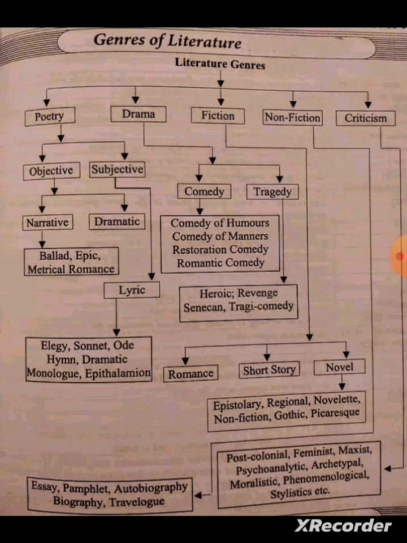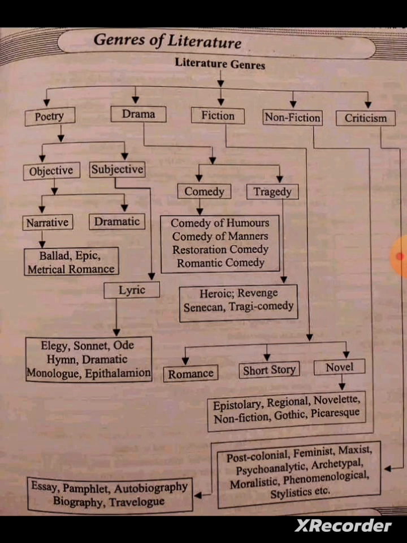Then we focus on criticism. Literature contains majorly 4 kinds, and for every kind, criticism is important. Only then can the work succeed or not. For the growth and development of any literary work, criticism is important. Here we focus on criticism, the last genre of literature.